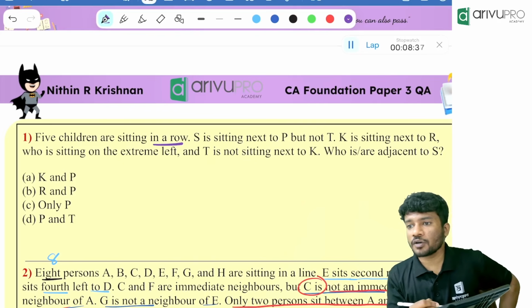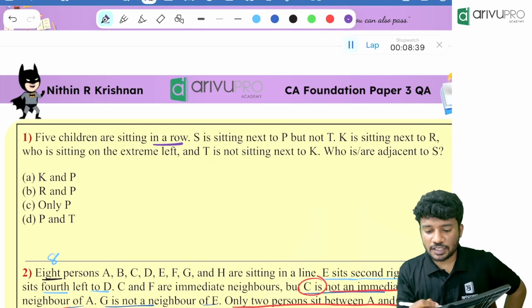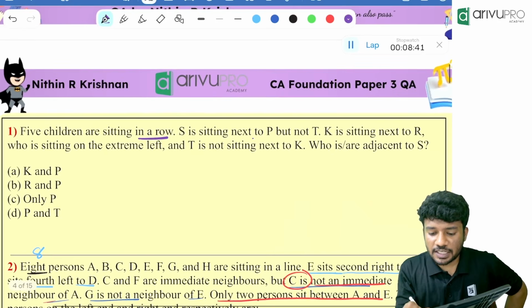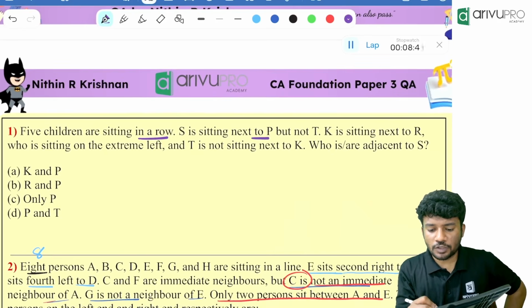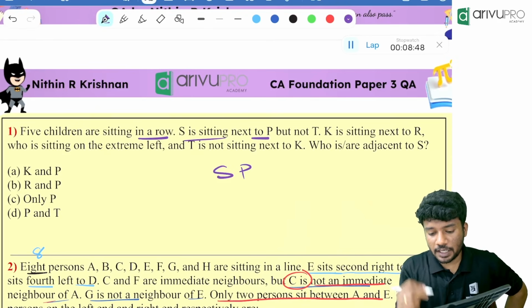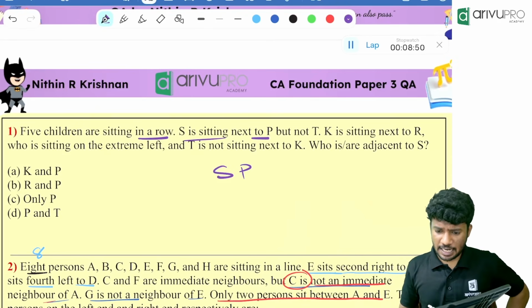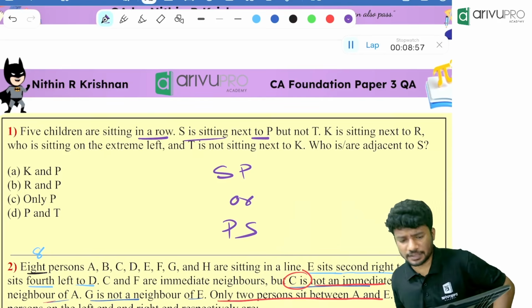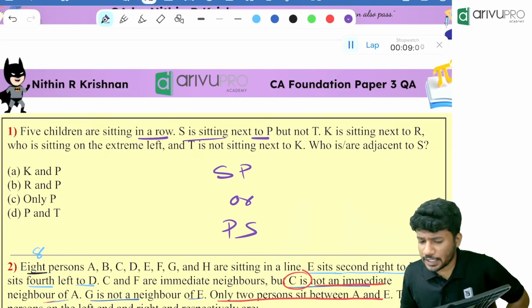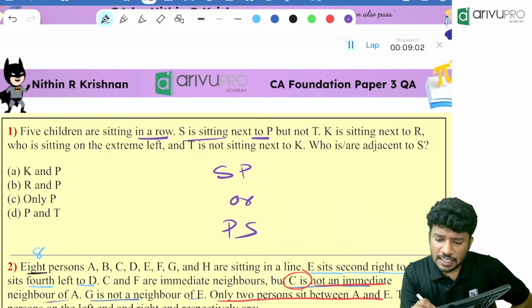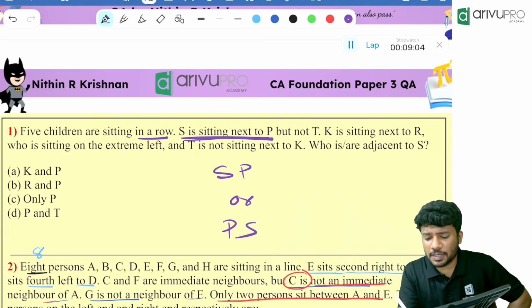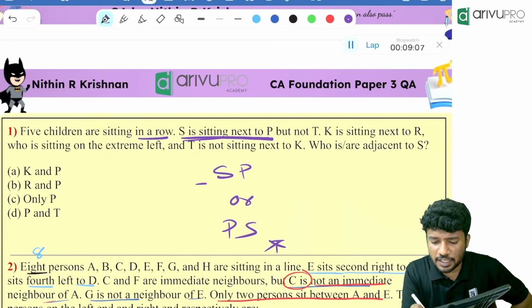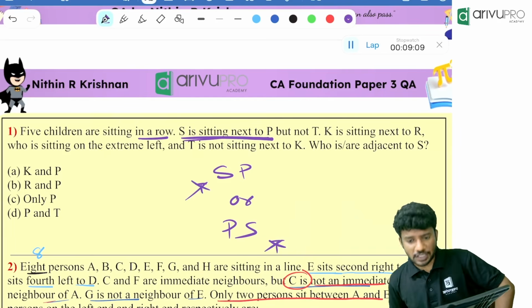5 children are sitting in a row. Who all are sitting in a row? 5 children are sitting in a row. S is sitting next to P. So S and P are sitting together. Either it can be SP or it can be PS. Correct? 2 possibilities. Then S is sitting next to P but not T, which means T cannot sit next to S. Correct? T cannot sit next to S.